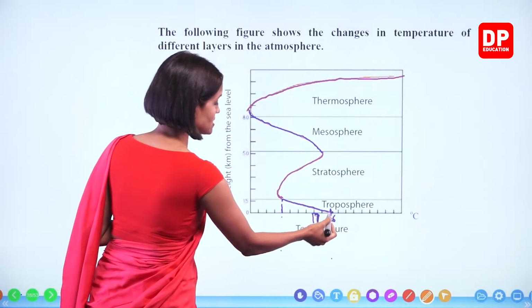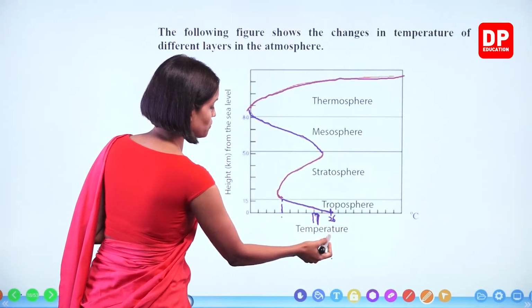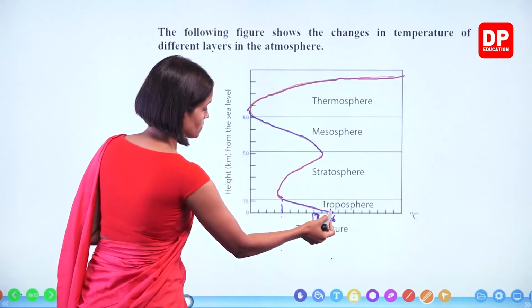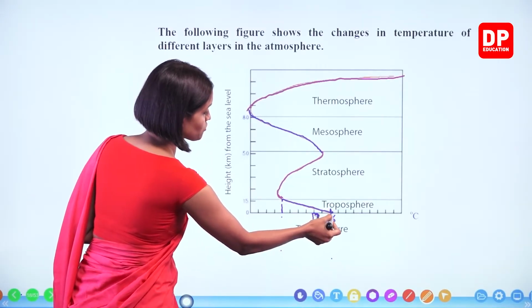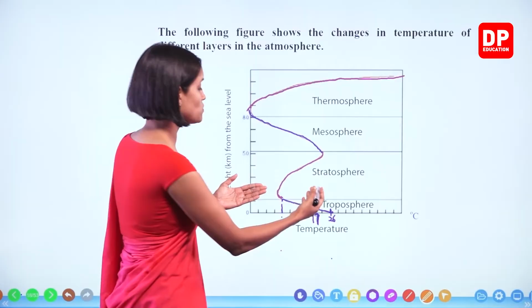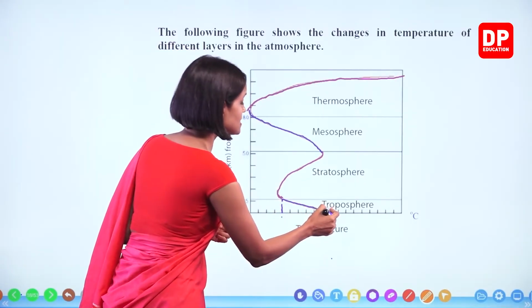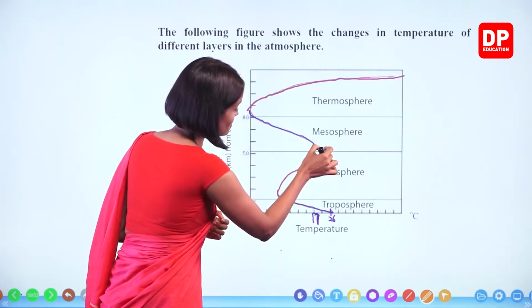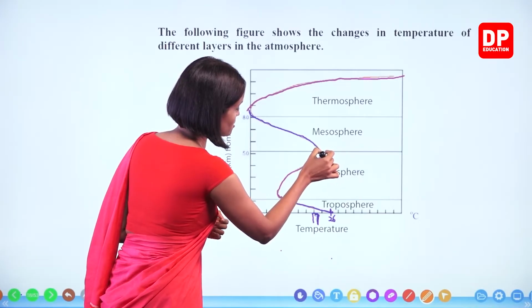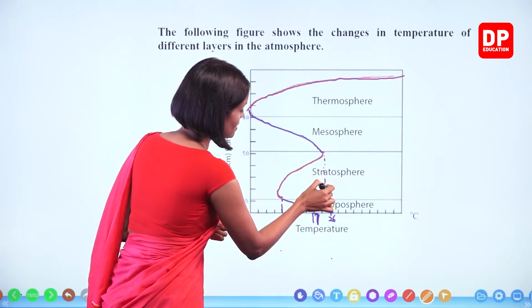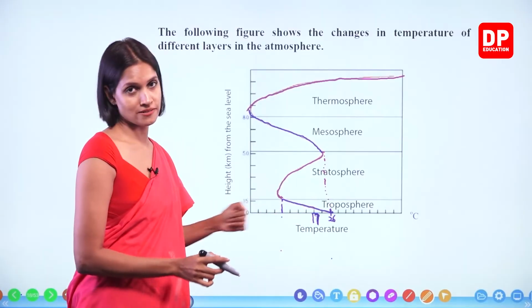You can see now, this is the average temperature. If you consider the troposphere, starting from an average temperature of, let's say, between 25 to 27 degrees Celsius, you can see the highest temperature of the stratosphere is kind of similar to this.